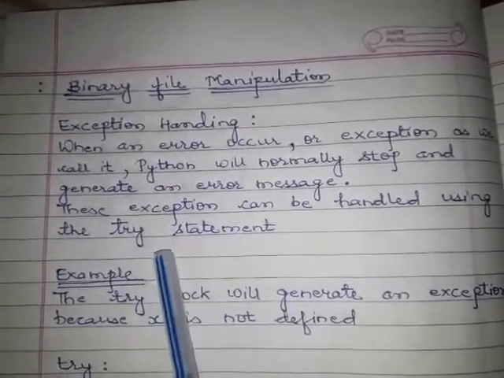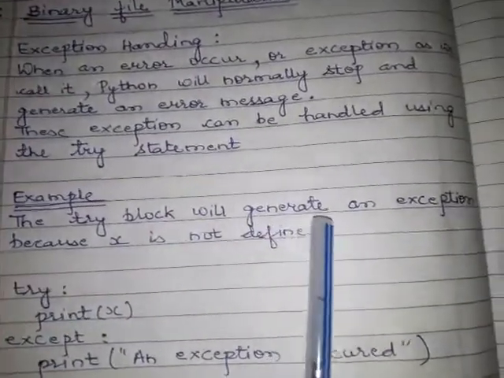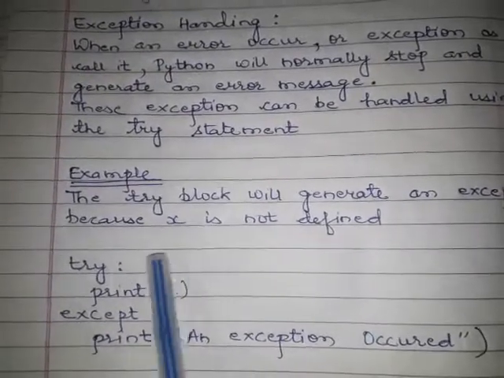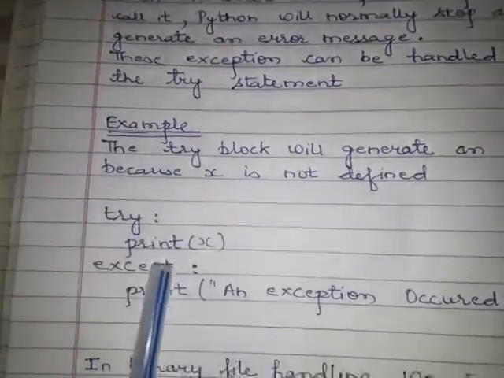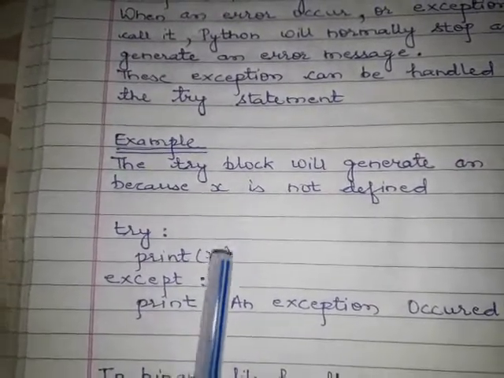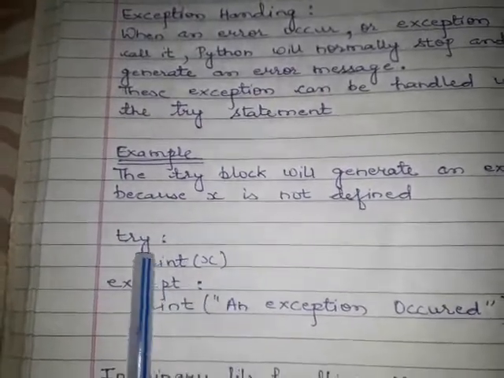Let us see what the try statement is by example. The try block will generate an exception because x is not defined. If I simply write print x without defining x, it will give an error message, x is not defined.